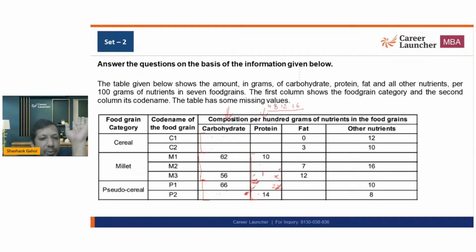Not a possible arrangement. Why? Because 6 is not a multiple of 4. Okay. If this is 16, this is 8. Okay. So this is 16, this is 8.